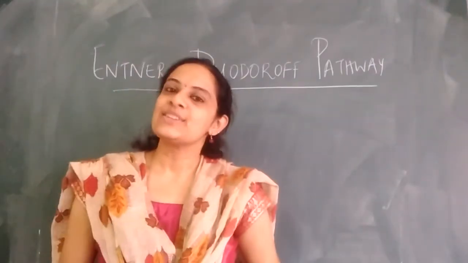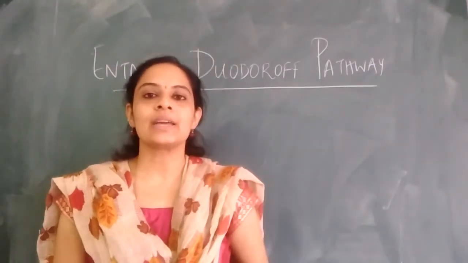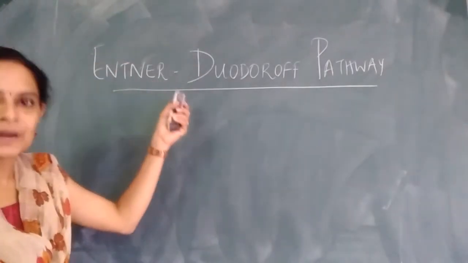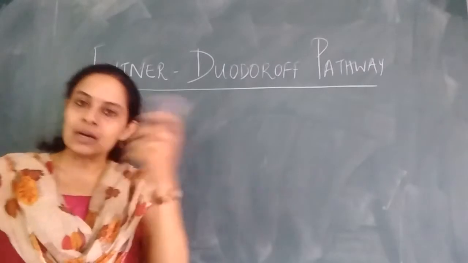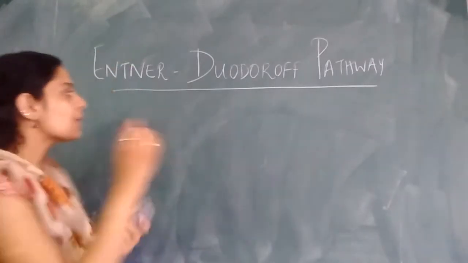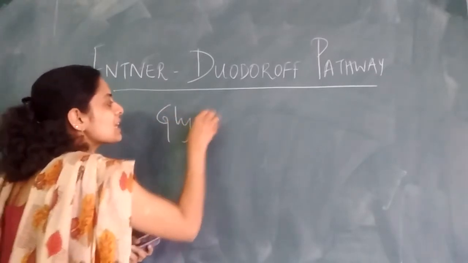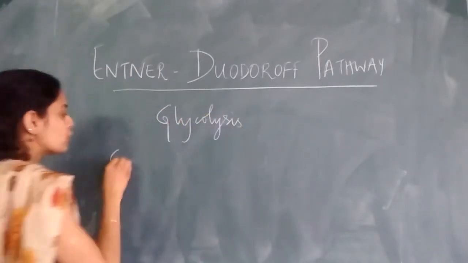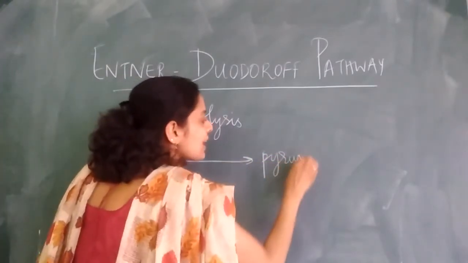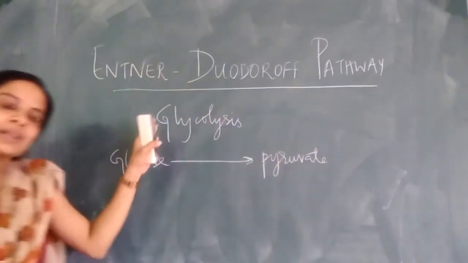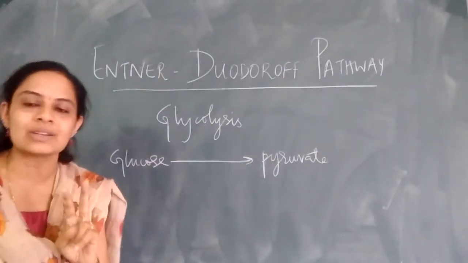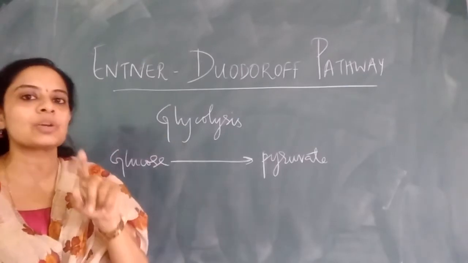Hello all. In today's physiology lecture, we will be studying one of the methods of glycolysis, that is the Entner-Doudoroff pathway. Previously in my earlier lectures, I have told you about two different routes of glycolysis. When we say glycolysis, it is the conversion or breakdown of glucose into pyruvate. This is what happens in all the glycolytic pathways. We have spoken about two different routes of glycolysis, that is the EMP pathway and the HMP shunt.